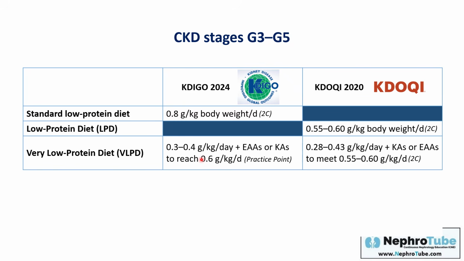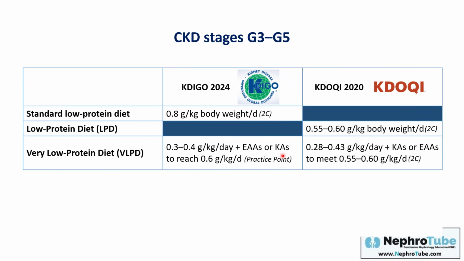Malnutrition is one of the factors that facilitate the progression of chronic kidney disease. So you have to avoid malnutrition. That's why we are supplying essential amino acids or keto analogs. Essential amino acids and keto analogs themselves don't delay the progression. We mentioned in the previous meta-analysis that very low protein diet delays the progression of chronic kidney disease more than low protein diet. But this is not because of the use of essential amino acids or keto analogs. The delay in progression is better with very low protein diet because of the greater protein restriction, not because of essential amino acids or keto analogs.